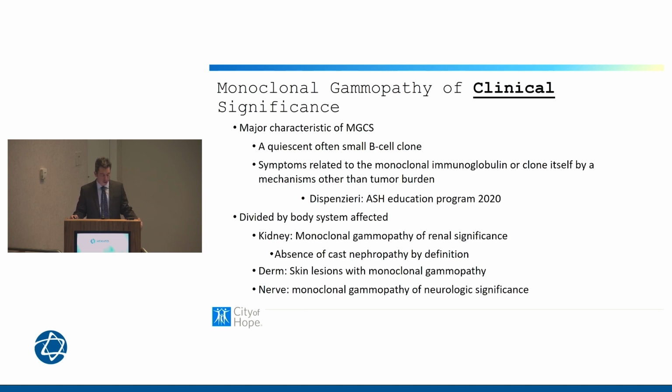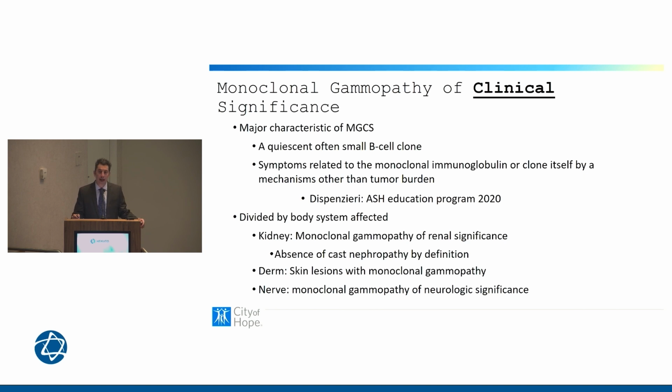And this is from Dr. Despenzieri's definition that she presented in the ASH education book. It's really divided, when we talk about monoclonal gammopathy of clinical significance, into organ systems. The renal system, where it could be a monoclonal gammopathy of renal significance.